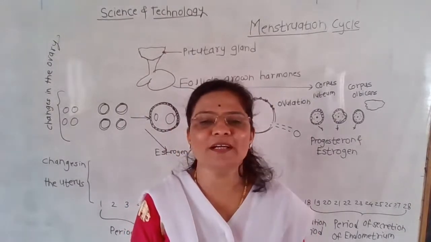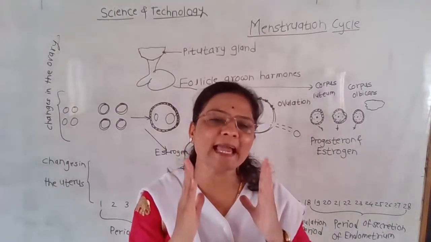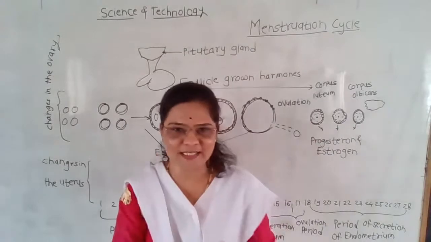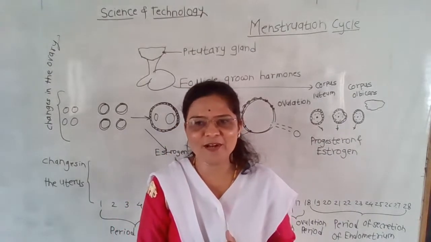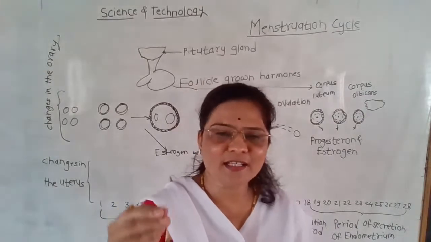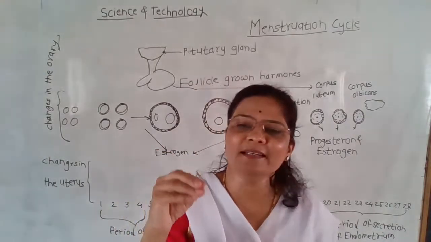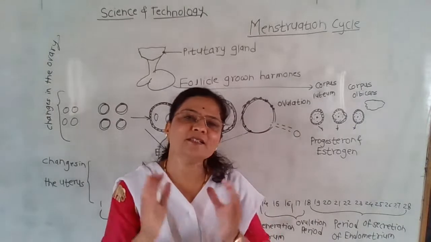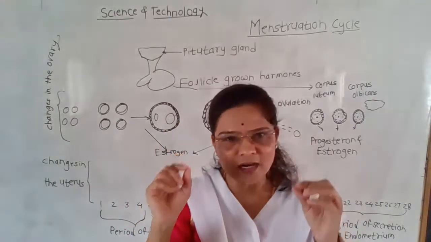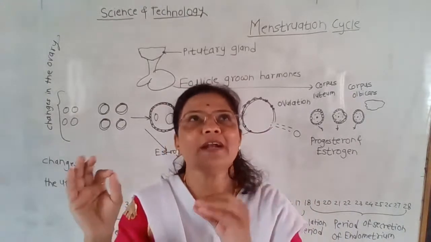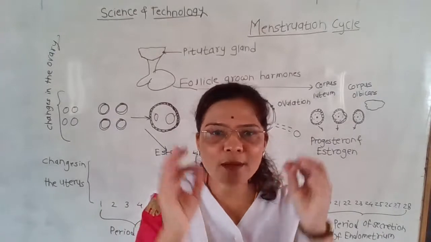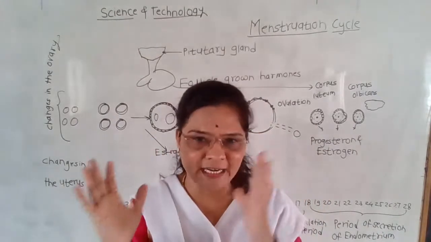Today we are going to learn about the menstruation cycle, a very important part of the female reproductive system. Students, hurry up. The session is going on and it is a very important session in biology, and it is a curiosity of girls aged 10 to 17 years: how menstruation takes place scientifically.